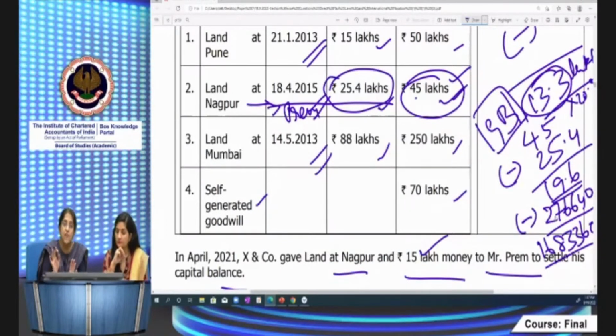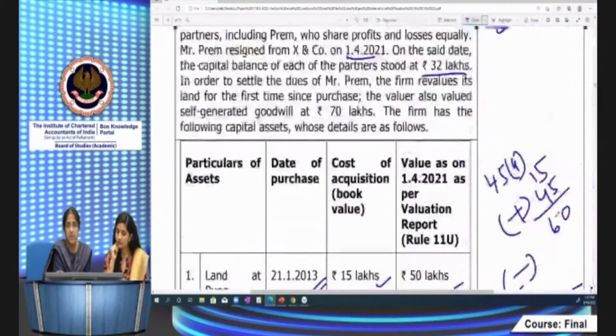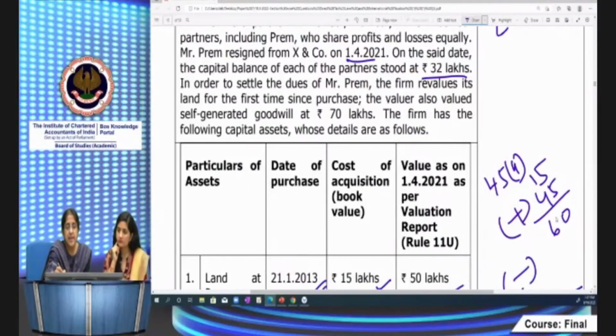This is for all 4 partners. This has to be distributed to all 4 partners. So divided by 4, I'll get 428.40. Okay. So 428.40 if I divide it.